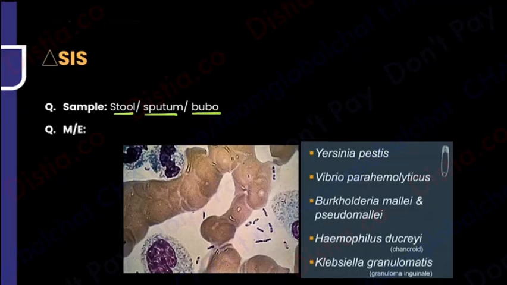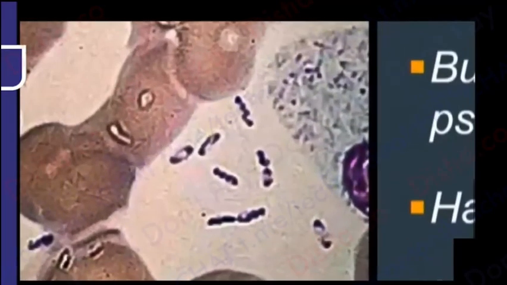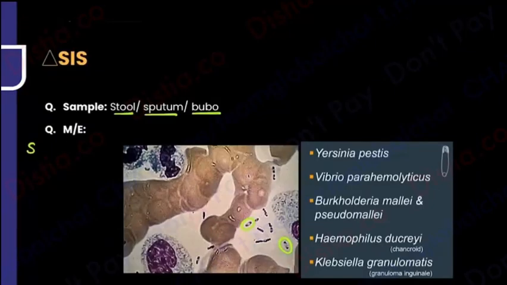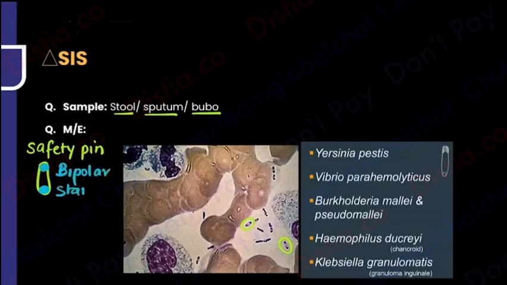And what does it show you? Once again, it shows you the famous safety pin appearance. Yes, microscopically, you see the safety pin appearance. Another name for safety pin appearance, I told you, it looks like this. This means it is a bipolar staining. Safety pin appearance refers to bipolar staining, and I've got you all the organisms in microbiology that show you that.